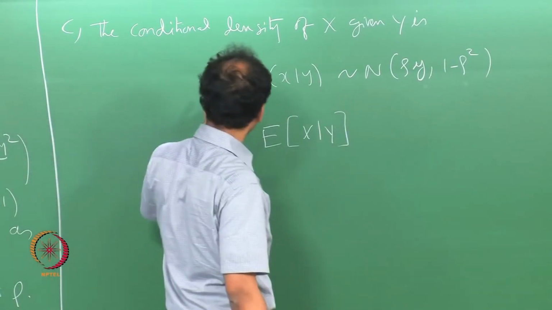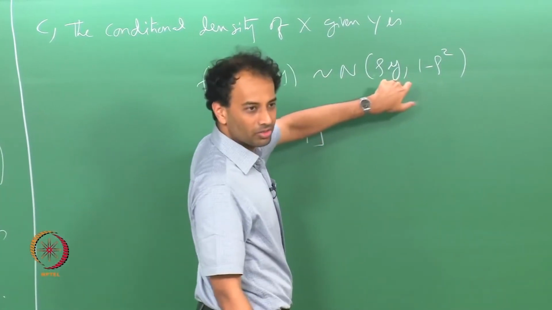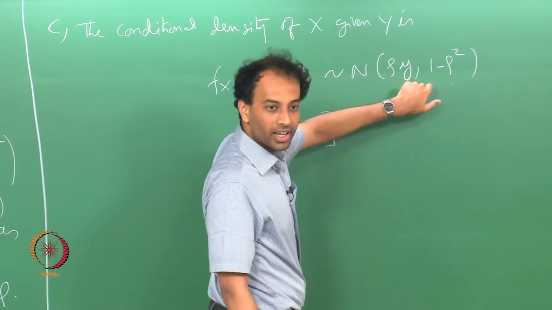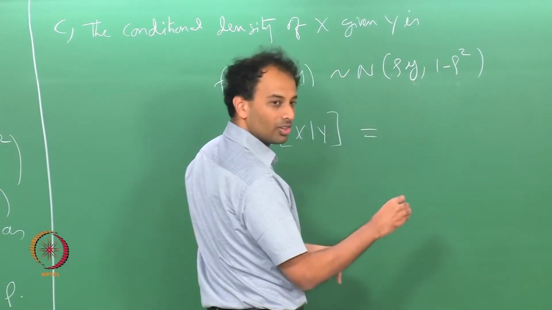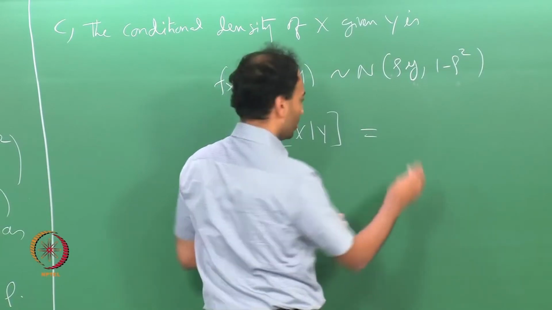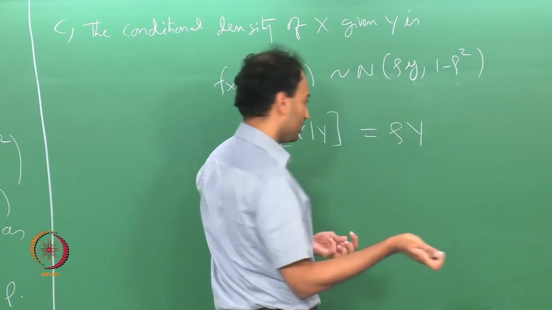So, from here you can easily figure out that the expectation of x given y equal to little y is nothing but the mean of this Gaussian, which is rho times little y. So, this conditional expectation will be rho times big Y, correct.